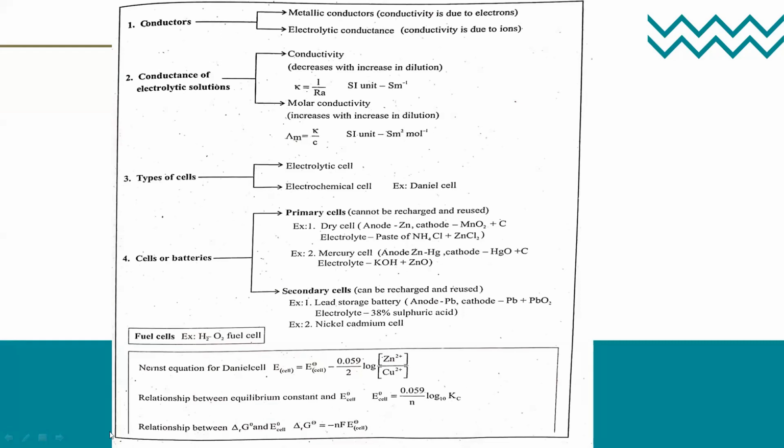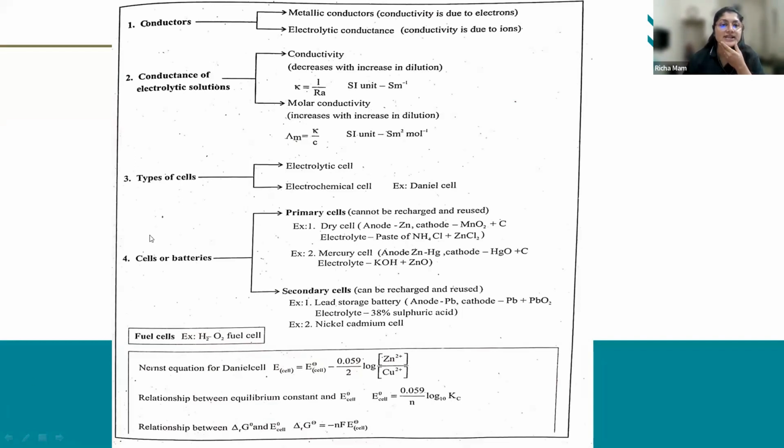Next important thing is the fuel cell. What are these fuel cells now? Fuel cells are galvanic cells, which are used to convert the combustion energy of fuels like hydrogen, methane, methanol directly into electrical energy. The best example is the H2-O2 fuel cell, that is, the hydrogen oxygen fuel cell.